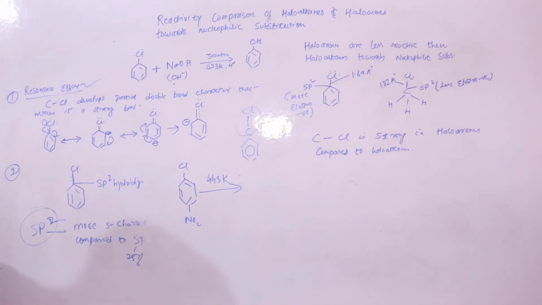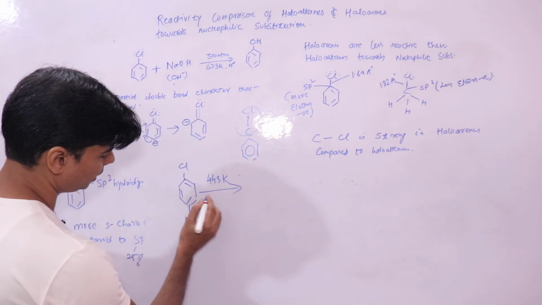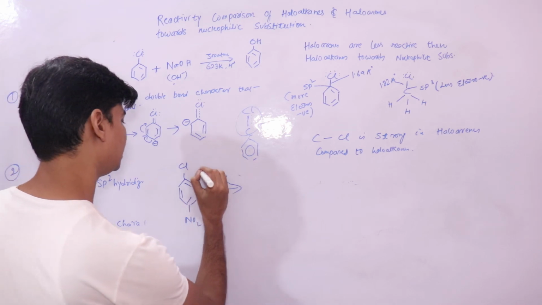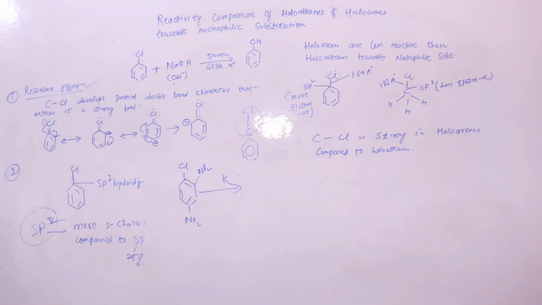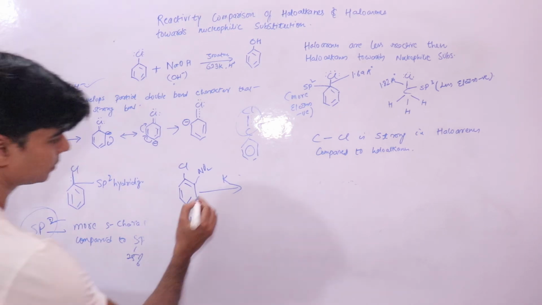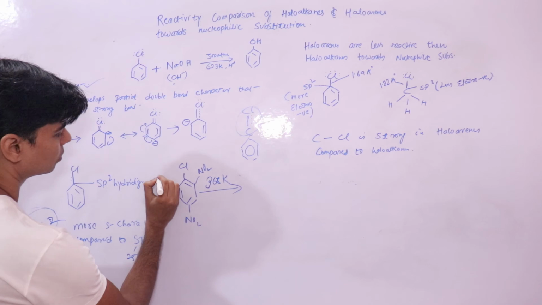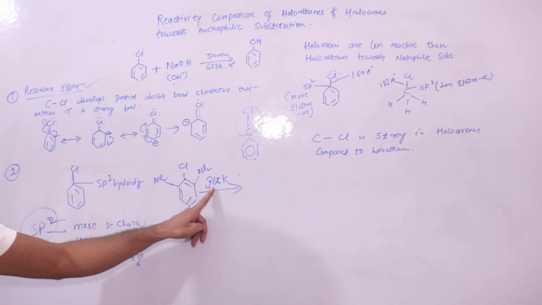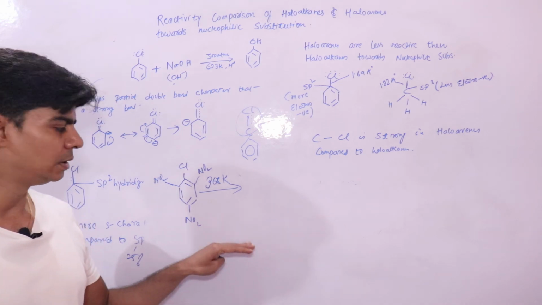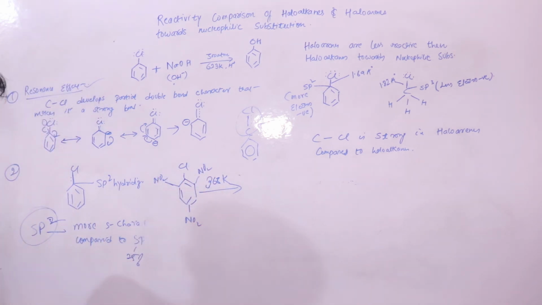And if I add one more NO2 here, the temperature will further reduce from 443 to 368 Kelvin. If I add one more NO2, the reactivity will again increase. Lessening the temperature means lessening the drastic conditions, because the reactivity is increasing due to the presence of the NO2 groups at ortho and para positions.